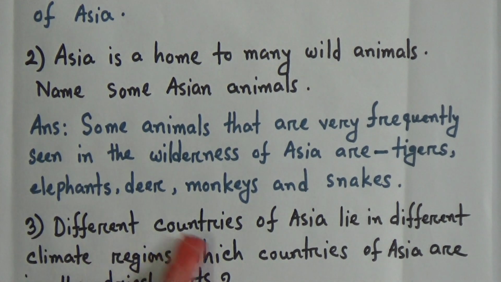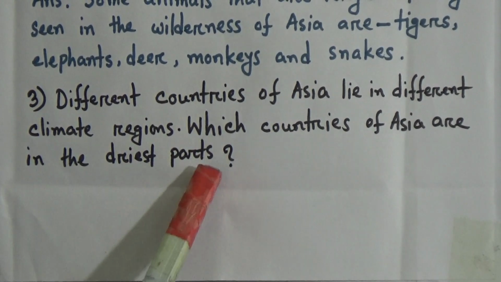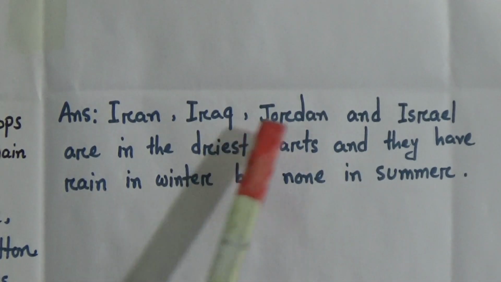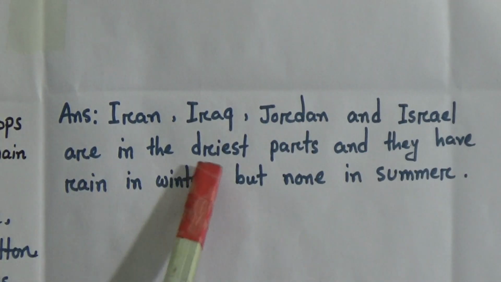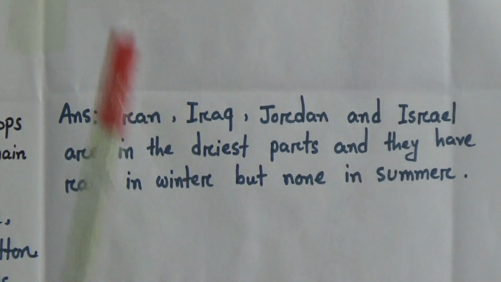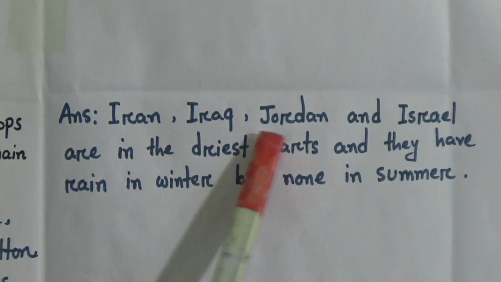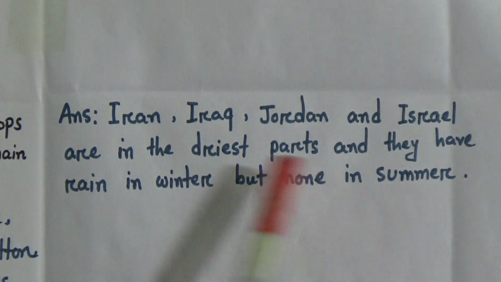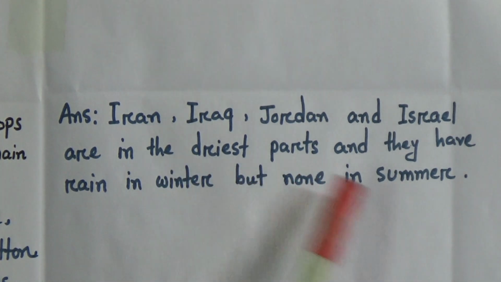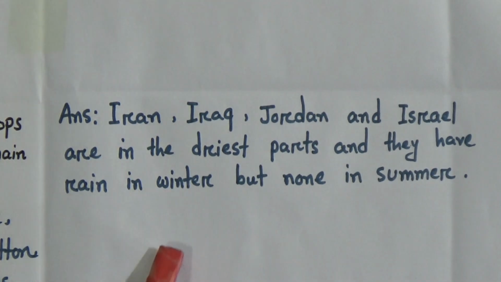Number 3. Different countries of Asia lie in different climate regions. Which countries of Asia are in the driest parts? The answer of this question is: Iran, Iraq, Jordan and Israel are in the driest parts and they have rain in winter but none in summer. That means student, in Iran, Iraq, Jordan and Israel it rains in winter and it does not rain in summer.